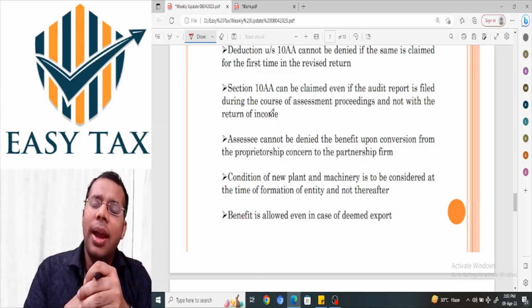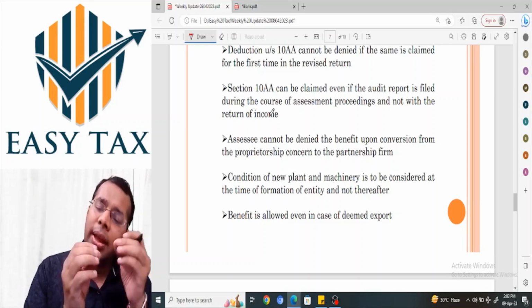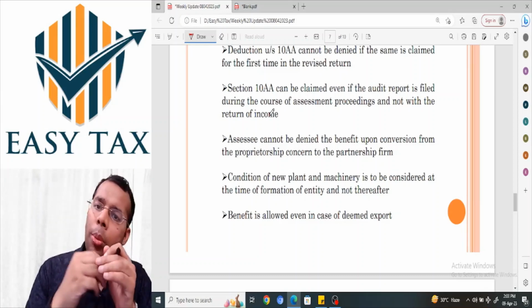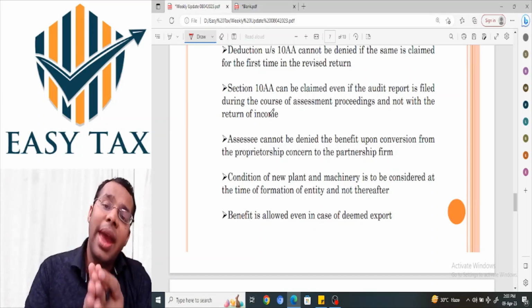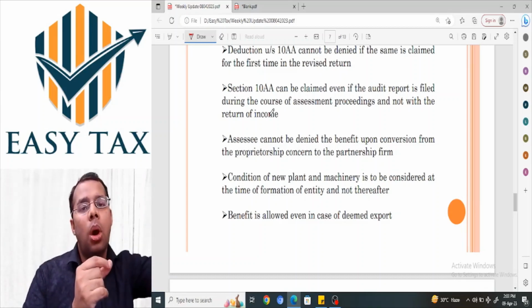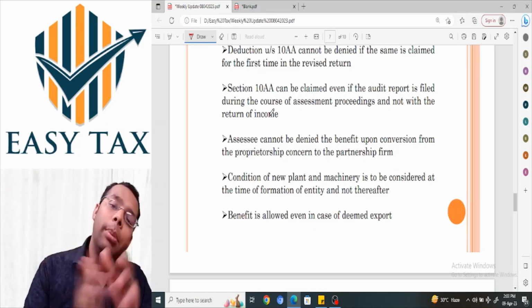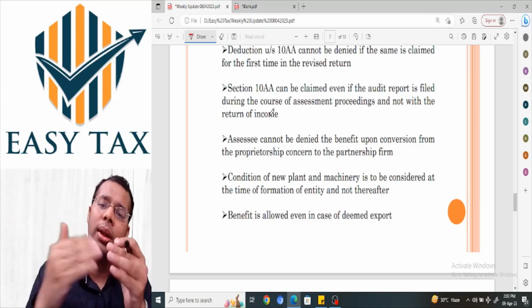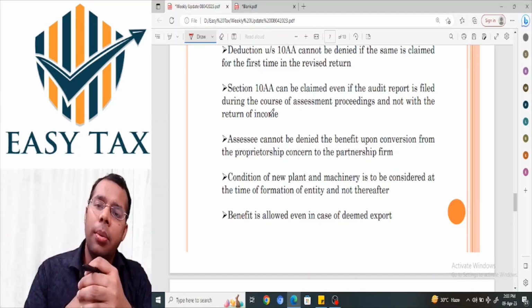But the ITAT held that the provision is to promote exports, and it is not in dispute that the merchant exporter actually exported the goods and brought in the foreign exchange. Therefore 10AA shall also apply to deemed exports. On this reason the assessee is eligible for section 10AA deduction.